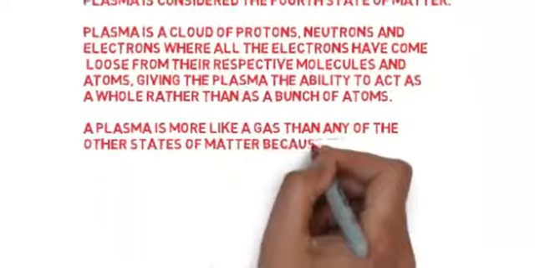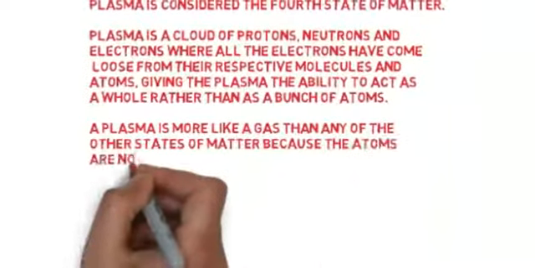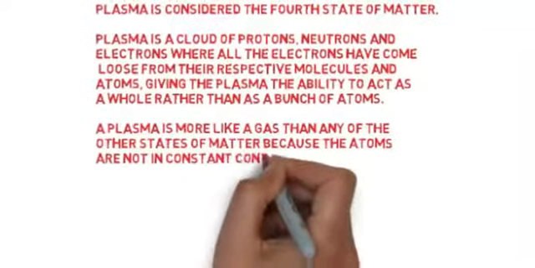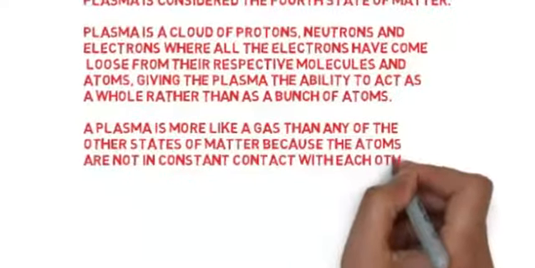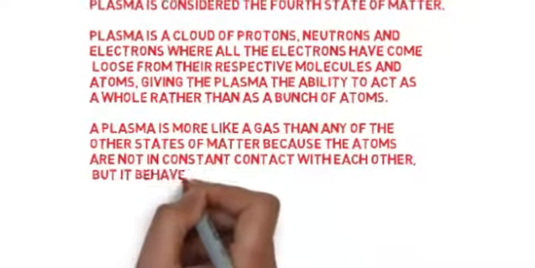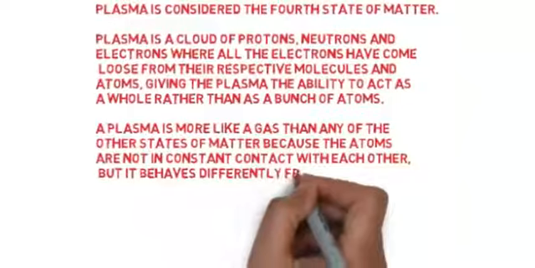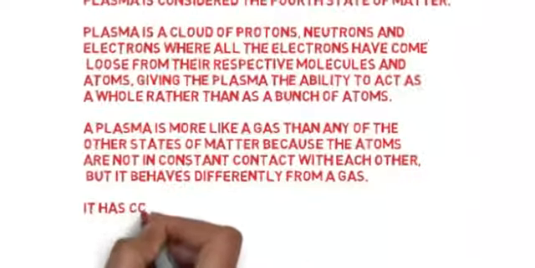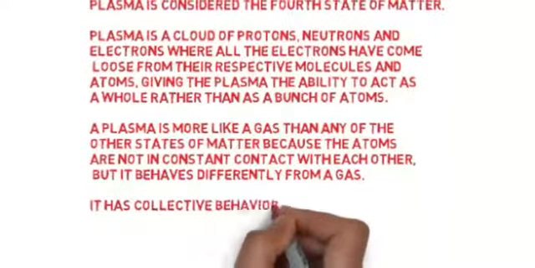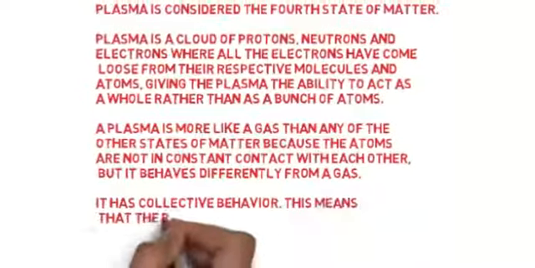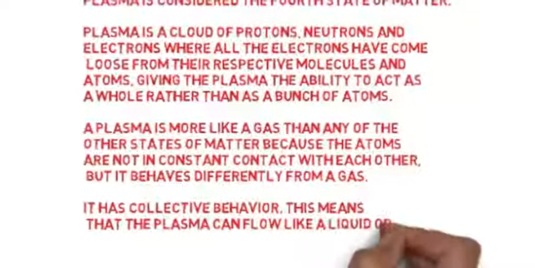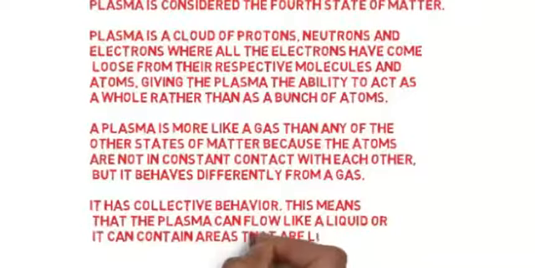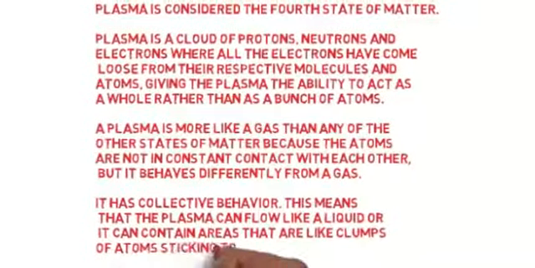A plasma is more like a gas than any of the other states of matter because the atoms are not in constant contact with each other, but it behaves differently from a gas. It has what scientists call collective behavior. This means that the plasma can flow like a liquid or it can contain areas that are like clumps of atoms sticking together.